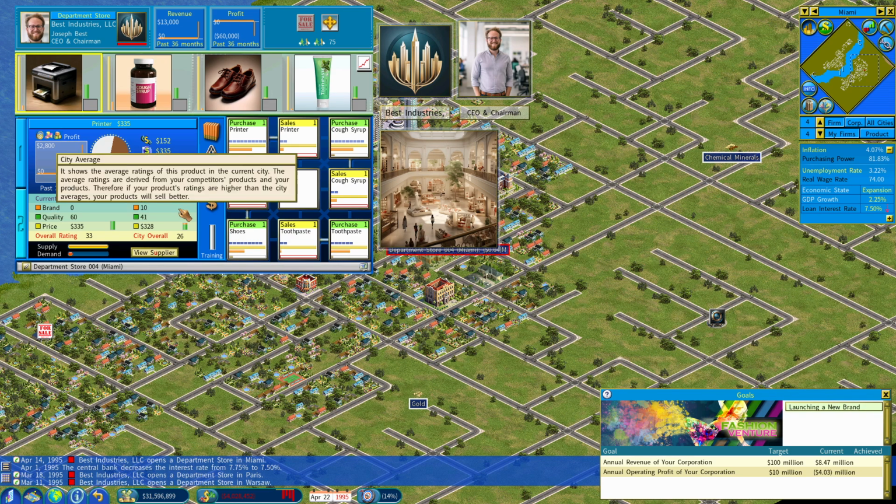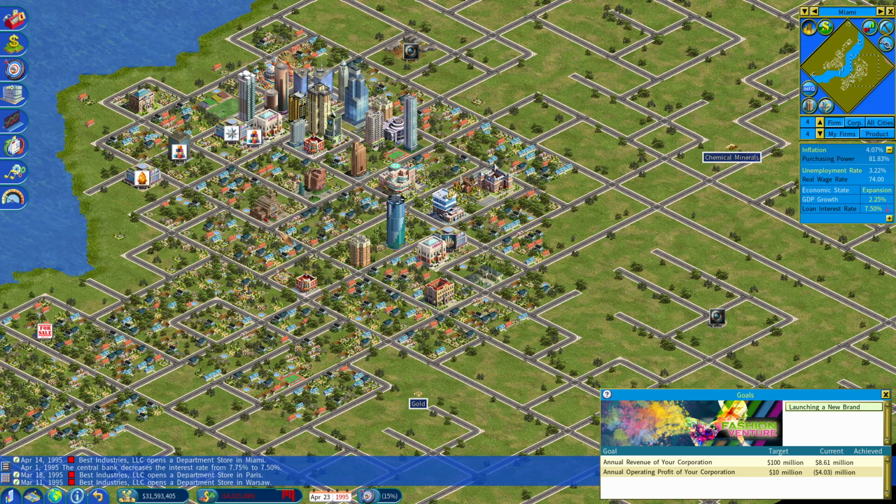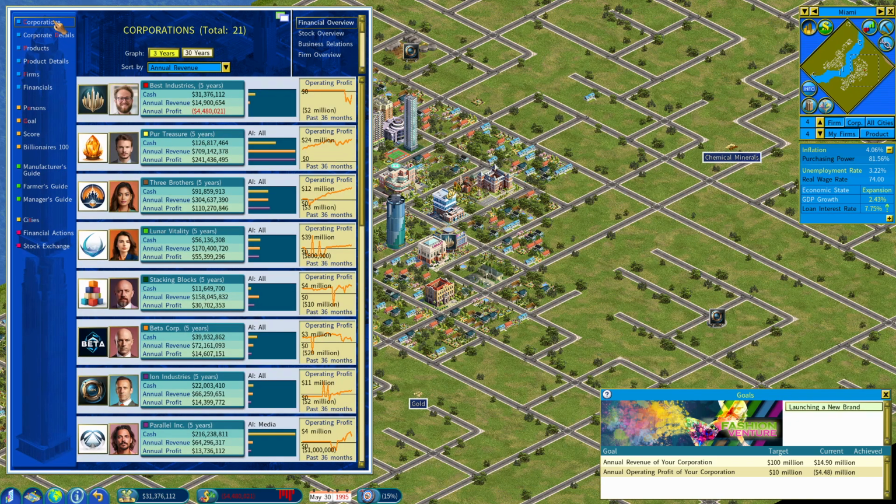All right. Yeah, this is where I feel like we might want to hire a COO. Have to keep an eye on that. Actually, let's let that run for a month. The central bank increases the interest rate. Just want to see, is everything staying relatively profitable? Actually, doesn't look good. We're looking quite unprofitable.